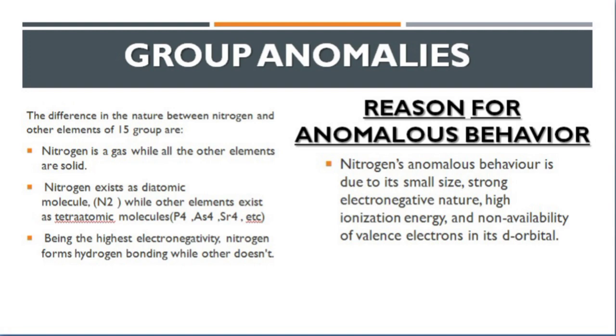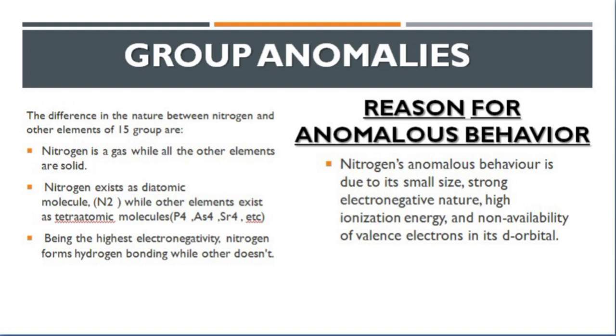Nitrogen has a strong electronegative nature. Why does it have such a strong electronegative nature? Because its size is small and the electrons are strongly attracted by the nucleus, and that's why it is highly electronegative. It has high ionization energies as compared to the remaining members of group 15.